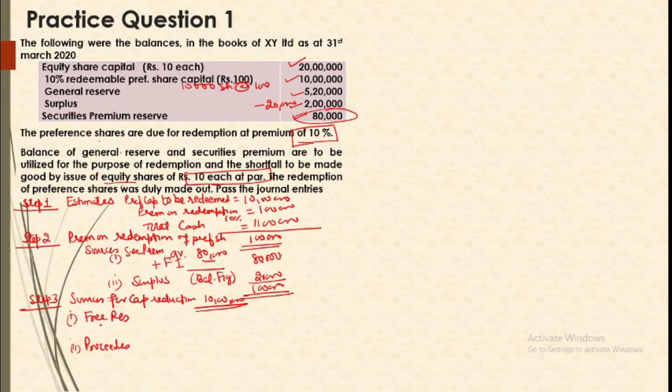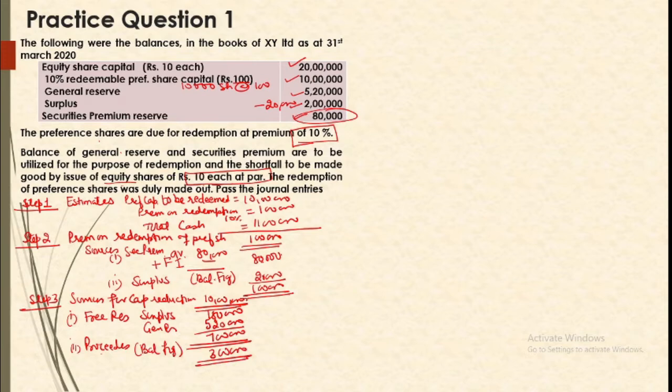So free reserves include, you have surplus of 1,80,000. You have general reserve of 5,20,000. That means total 7 lakh. Right. So how much proceed is needed? Because we need to arrange for 10 lakh in all. So our proceeds are going to be a balancing figure of 3 lakh.